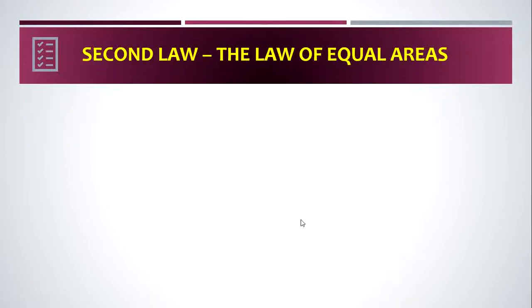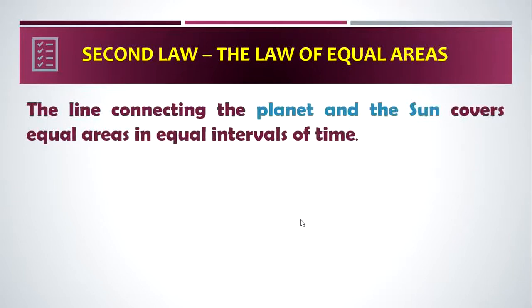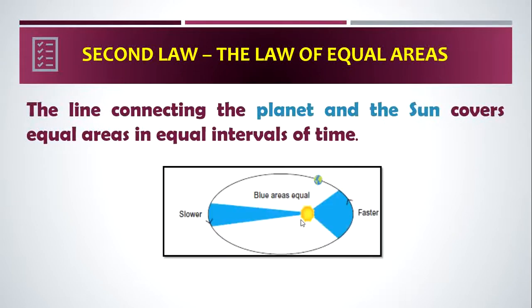Second law, the law of equal areas. According to the second law of planetary motion, the radius vector from the sun to a planet sweeps out equal areas in equal times. The line connecting the planet and the sun covers equal areas in equal intervals of time. What is the second law? The line connecting the planet and the sun covers equal areas in equal intervals of time.